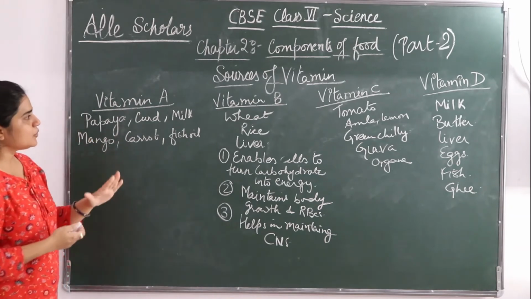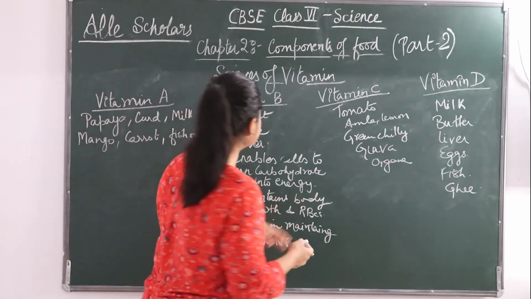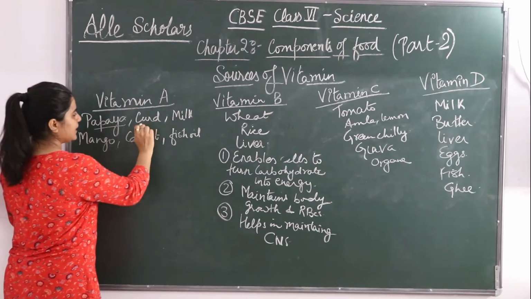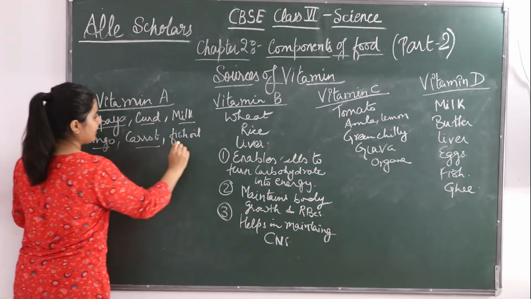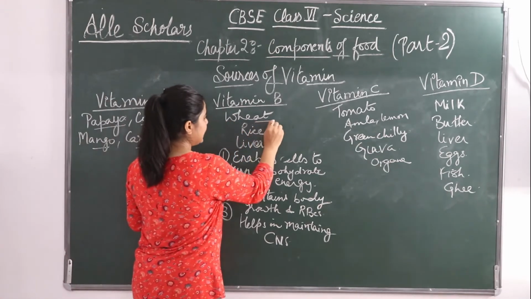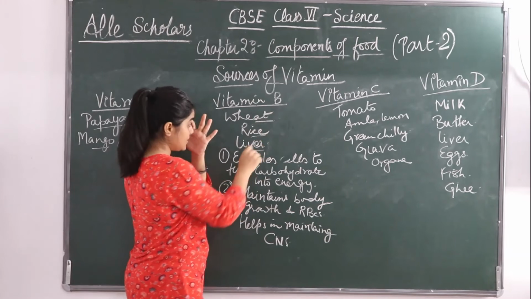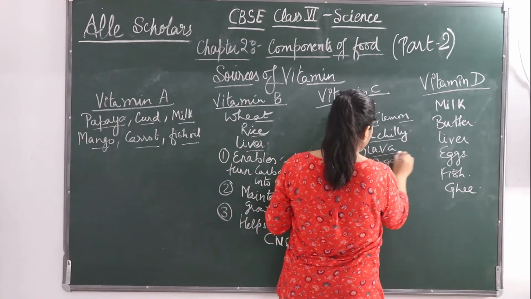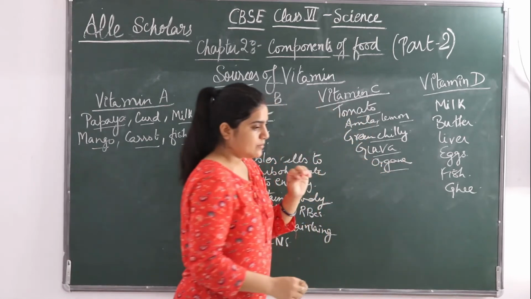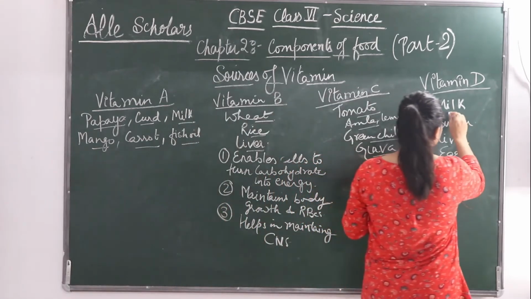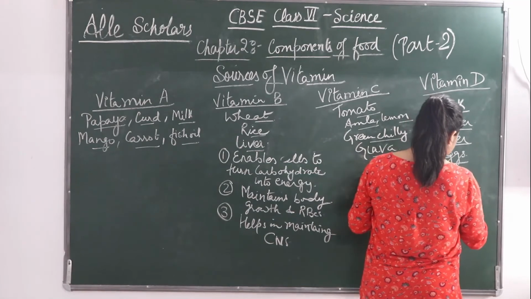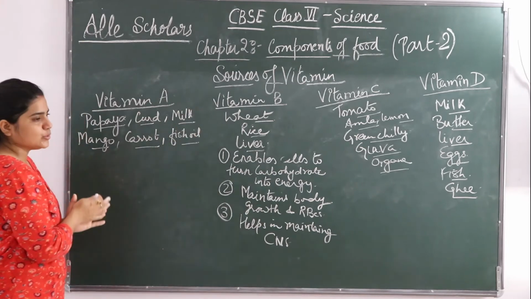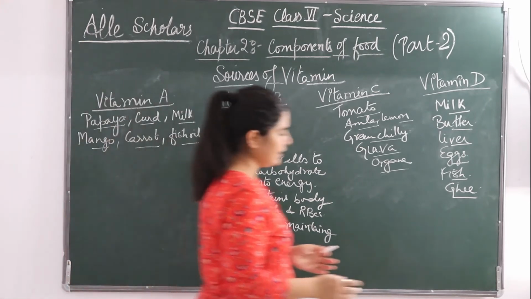So these are the different sources of vitamins. You can see papaya, curd, milk, mango, carrot and fish oil are rich in vitamin A. Wheat, rice and liver are rich in vitamin B. Tomato, amla, lemon, green chili, guava and orange are rich in vitamin C. And milk, butter, liver, eggs, fish and ghee are rich in vitamin D.